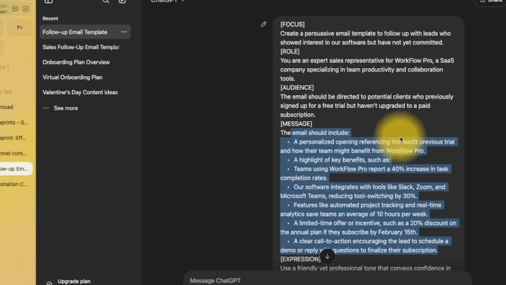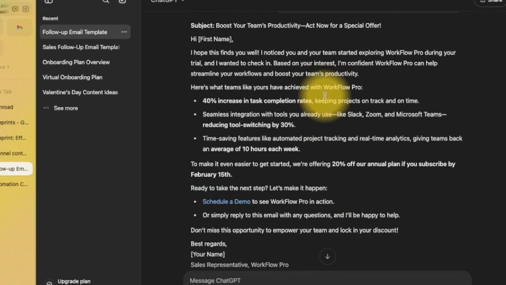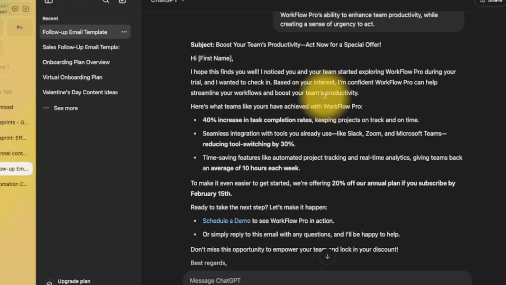Okay, so that's how we got this much better template, which again would increase your conversion rates, increase your sales, get you more commission, loads of value here.